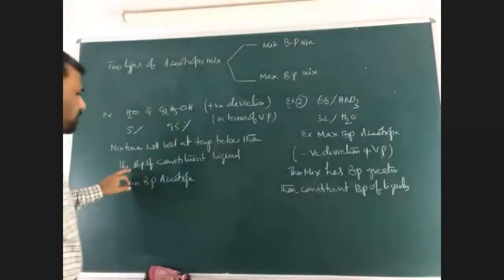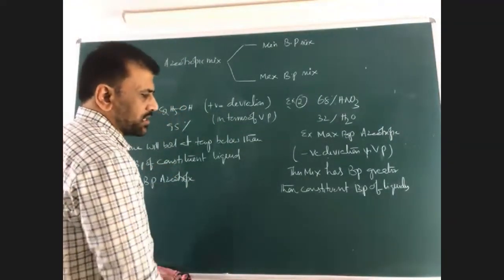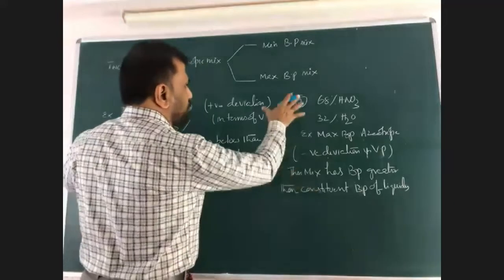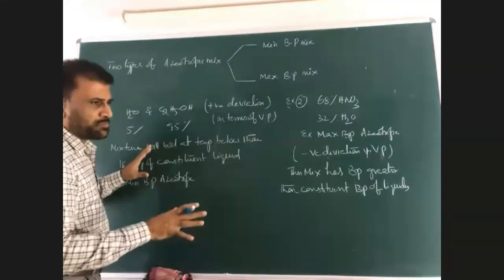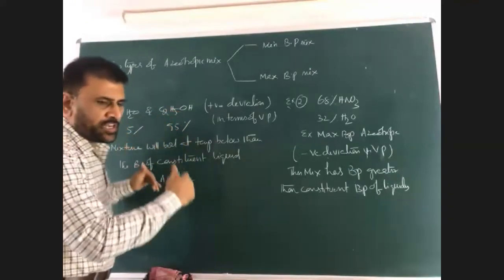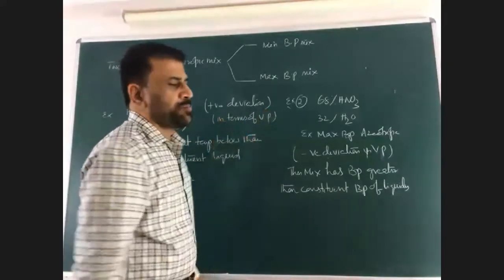This is the boiling point of the constituent liquids. Okay, right? You can write like this. So these are the two cases. One is the azeotropic mixture, which is nothing but a constant boiling mixture. In some cases, it has a low boiling point mixture. In other cases, it has a high boiling point mixture.